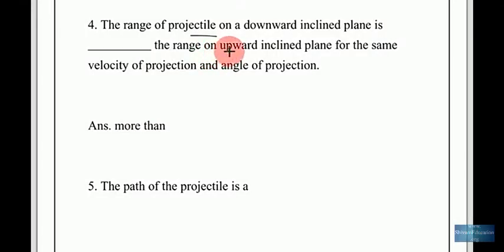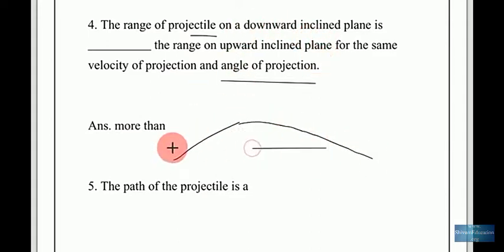The range of projectile on a downward inclined plane is more than the range on an upward inclined plane for the same velocity of projection and angle of projection. So we will see the explanation of this. The range of projectile on a downward inclined plane is more than the range on an upward inclined plane.